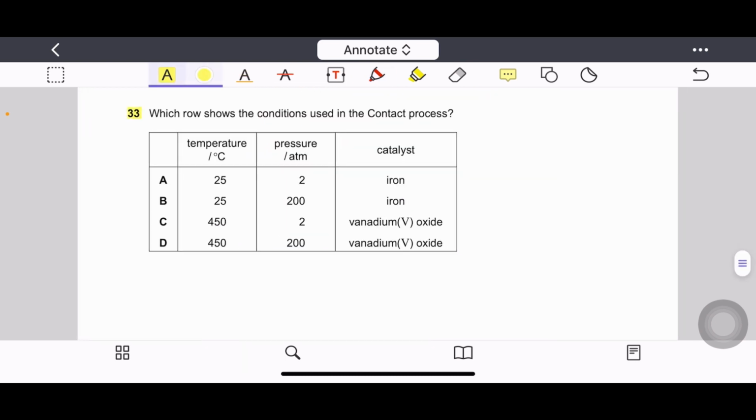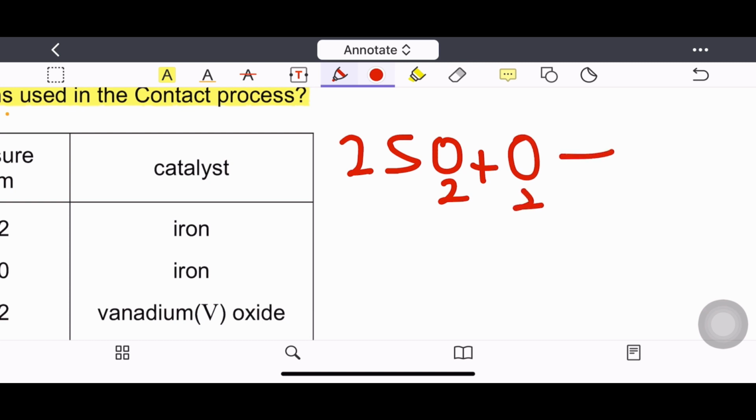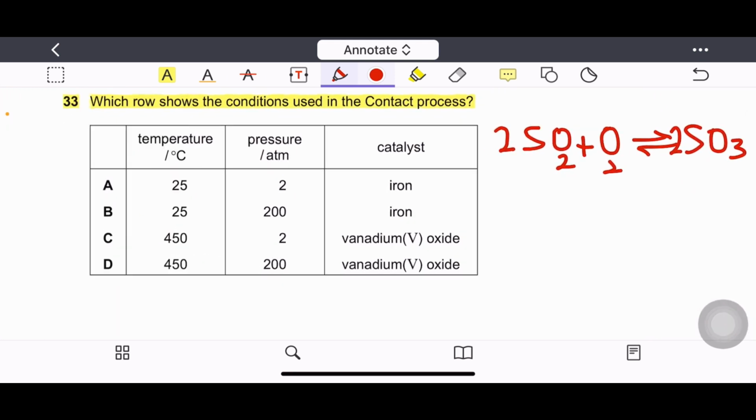Question number 33. Which row shows the conditions used in the contact process? Contact process is the process of manufacture of sulfuric acid. So the important step which uses the conditions temperature, pressure and catalyst is sulfur dioxide conversion to sulfur trioxide. This process needs temperature 450 degrees Celsius, pressure 2 atmospheres and vanadium oxide catalyst. So correct option is option C.